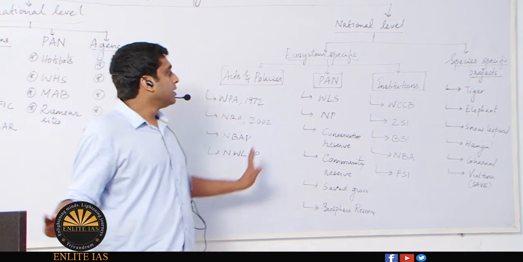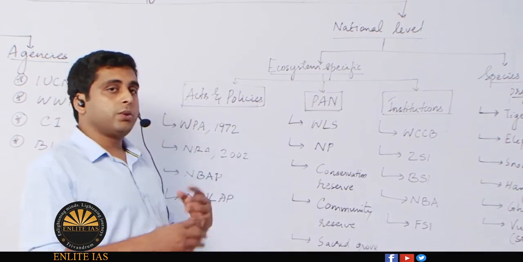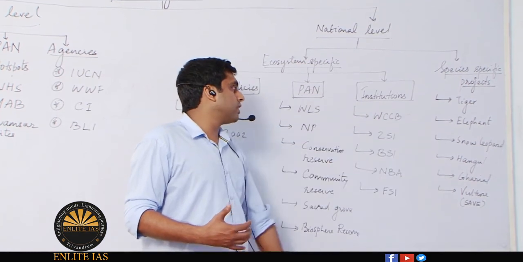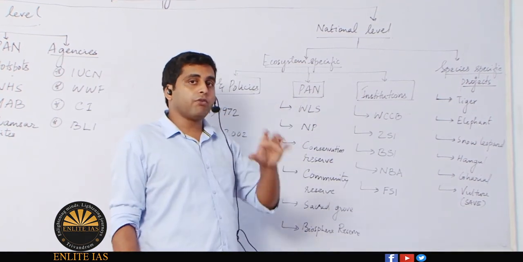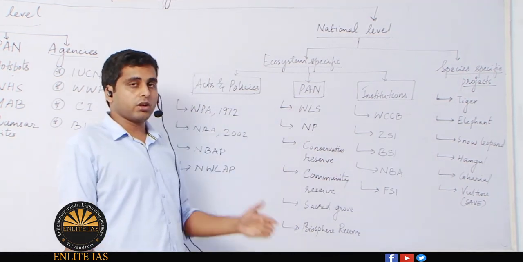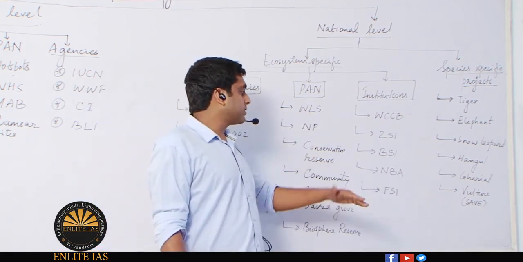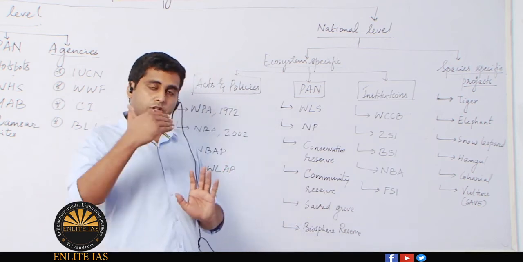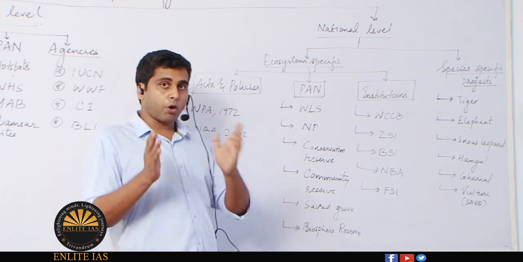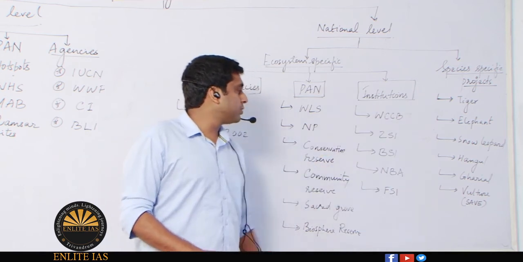The last part is the institutions, which are mainly established either by an act or by an executive resolution. Here what you need to study is their mandate, what they were established for, and how they were established, whether it is a statutory organization or came from an executive resolution, etc. Then what exactly is their role, what they are actually doing, what all things they can do and what they cannot do. For that you need to have a proper boundary. So these are the things you need to study under institutions.